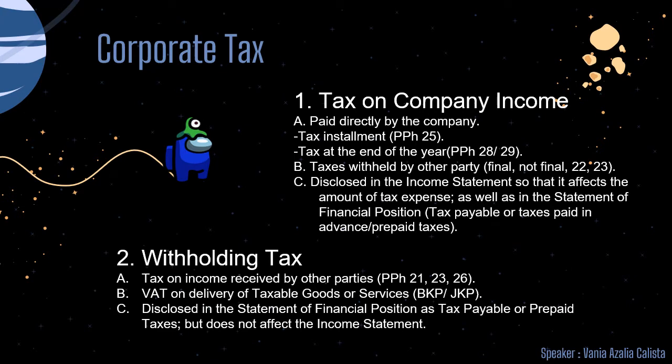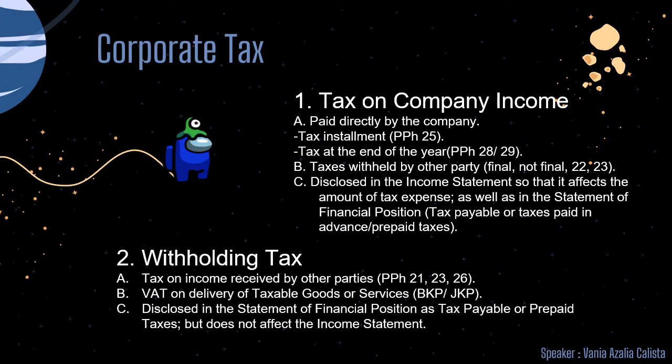For tax on company income, it is paid directly by the company, and it consists of tax installment, as mentioned in Article 25, and tax at the end of the year, as mentioned in Article 28 and Article 29, and taxes withheld by other parties. It is part of final, not final, Article 22 and 23, and disclosed in the income statement so that it affects the amount of tax expense, as well as in the statement of financial position.